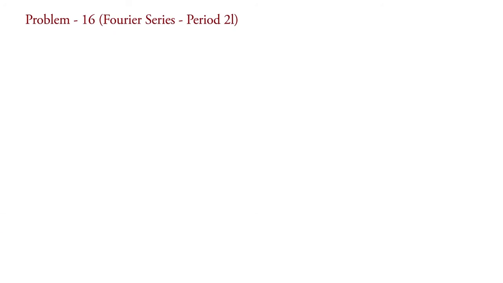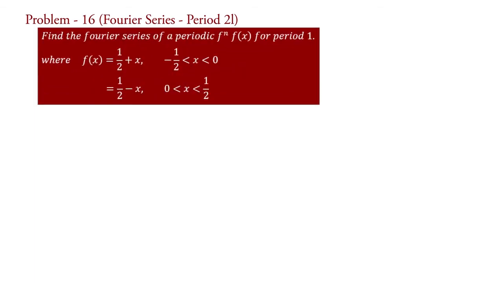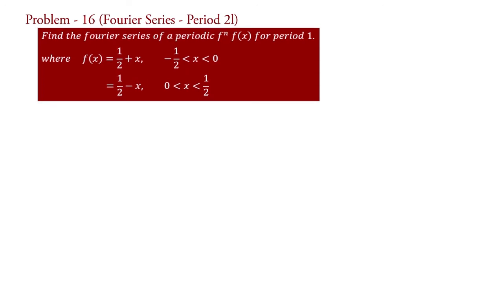Today we will take one more example on Fourier series with period 2L. Problem on Fourier series with period 2L. The problem is, find the Fourier series of a periodic function f of x for period 1, where f of x equal to 1 half plus x for minus 1 half less than x less than 0, and f of x equal to 1 half minus x for 0 less than x less than 1 half.